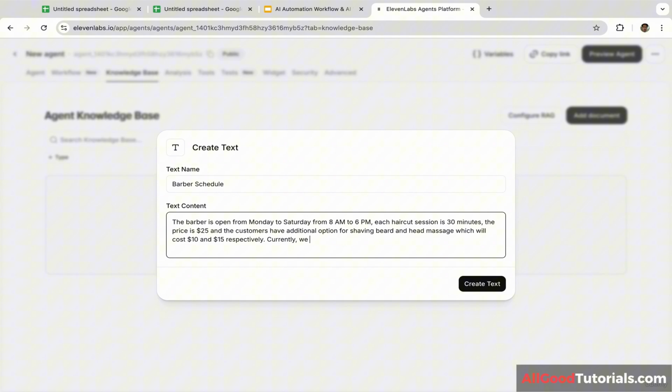Currently, we have 3 hairdressers: John, James, and Mark. John is available on Monday and Tuesday.